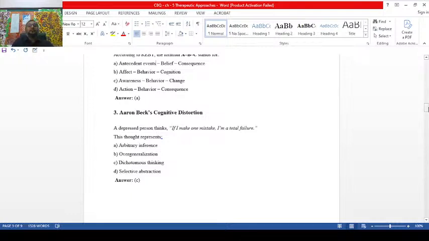Aaron Beck's cognitive distortion, you see here, a depressed person. It's totally higher order thinking, my children, out of your textbook actually. A depressed person thinks, if I make one mistake, I am a total failure. This thought represents dichotomous thinking.